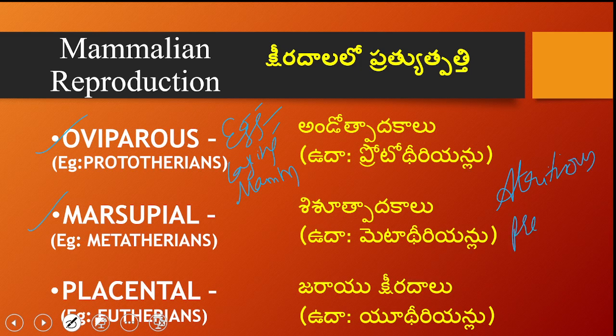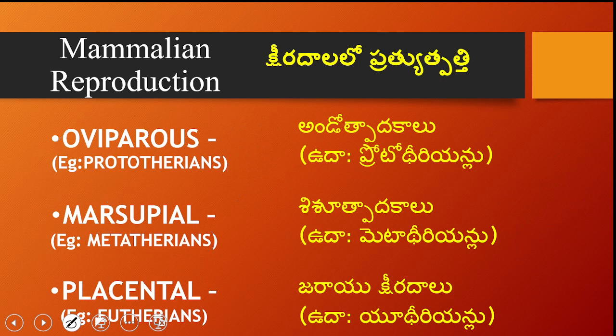Altricial means once they are born, they are dependent on the parents. And here, these are dependent on the parents, where the parent carries them in a pouch called marsupium. Hence, we call them marsupial mammals.